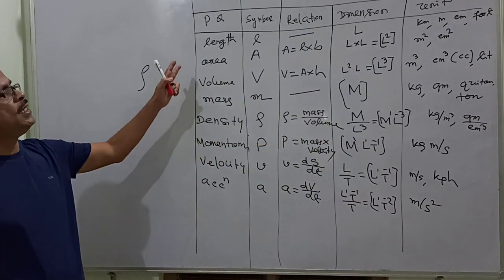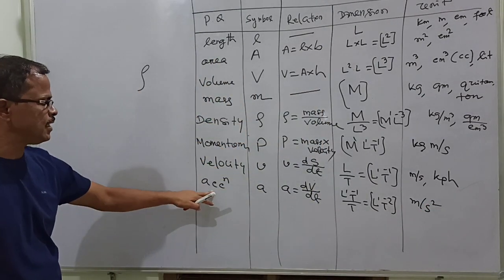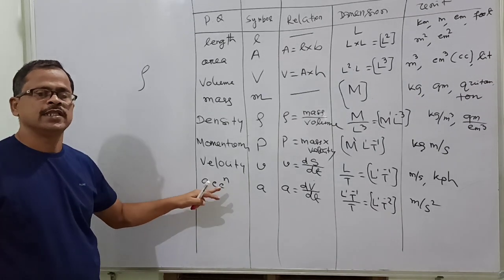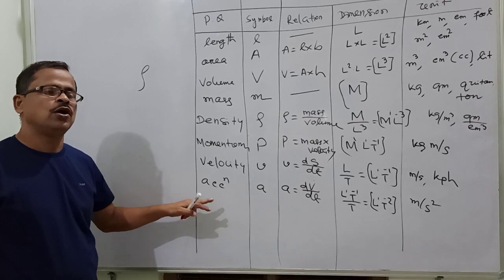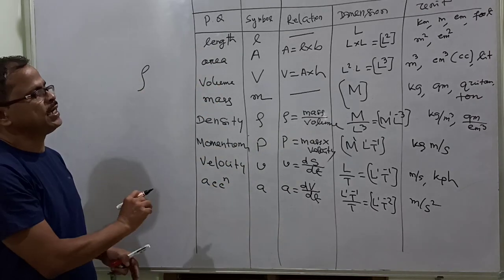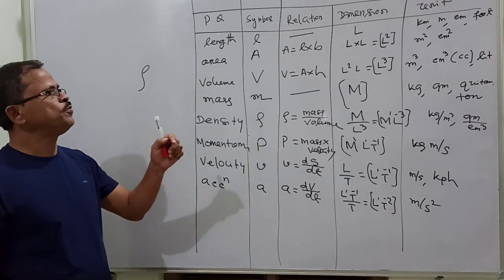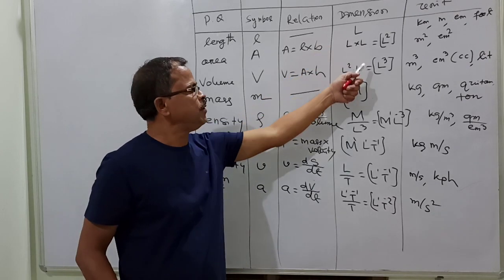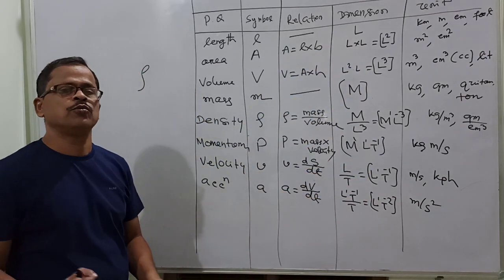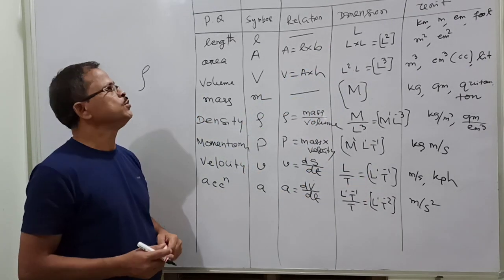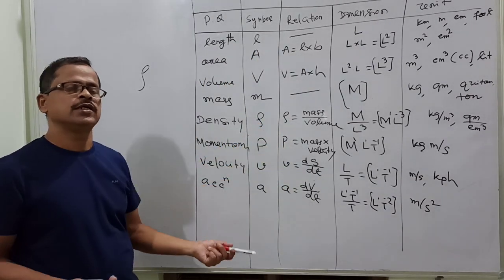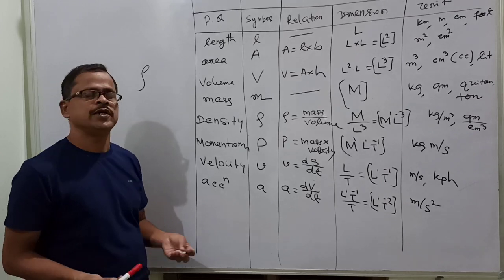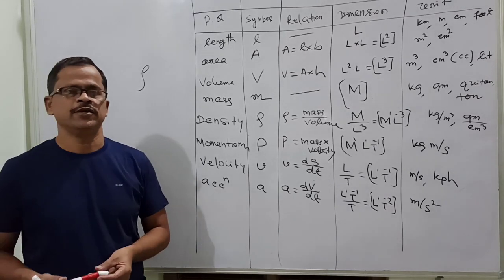Similarly, you can write all the terms like acceleration, then force, then pressure, then kinetic energy, potential energy, all the terms you can write. You write and practice. Don't go for remembering the dimensional formula of a physical quantity. Never go for remembering. Only read what the relation is. The relation will be taught accordingly. This topic will be very easy and you will be able to remember.